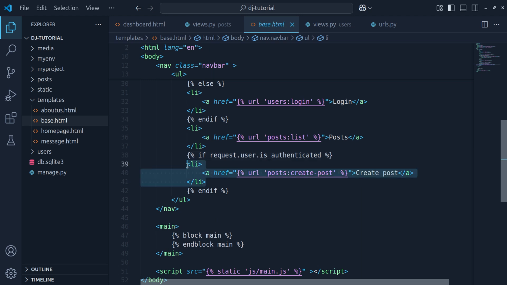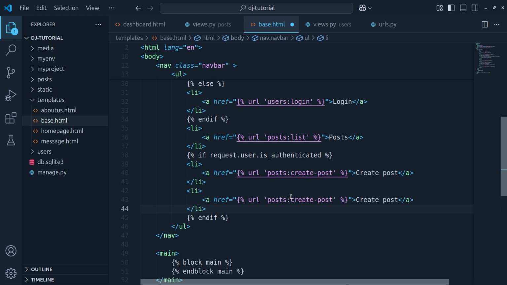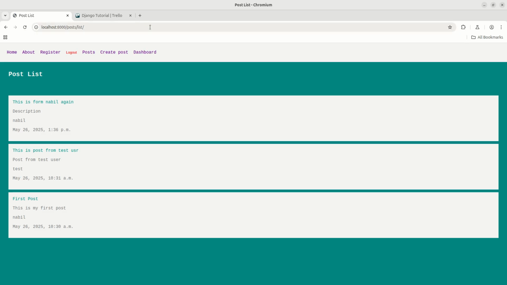So let's just copy this and paste it here. Okay, and this will be my dashboard. Okay, and let's put the link here. So this will be my users, then this will be my dashboard. Now let's reload this page.